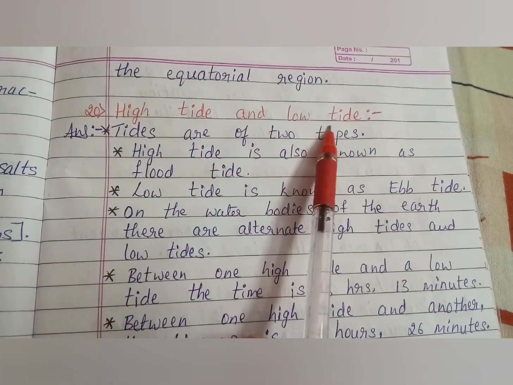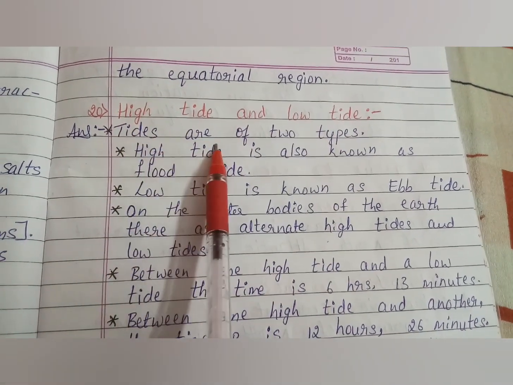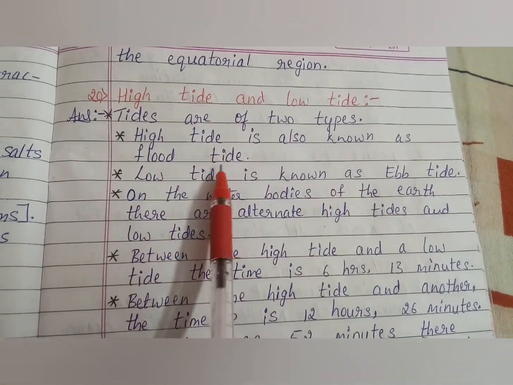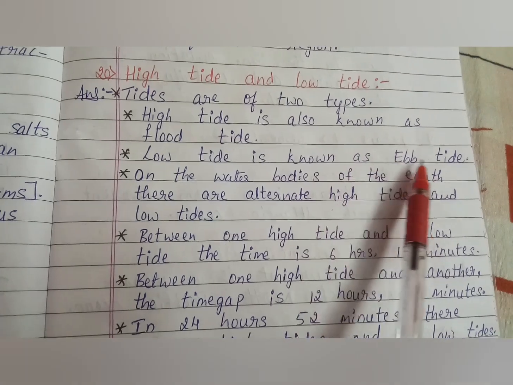Next question, children. High tide and low tide. Answer is tides are of two types. High tide is also known as flood tide. Low tide is known as ebb tide.